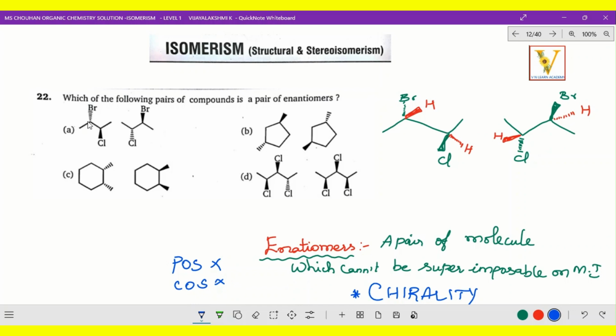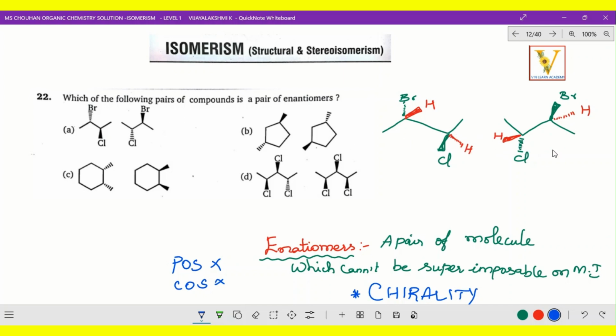The first option, Br or Cl, and here Cl Br, both are just the opposite of wedge and dash. I just bring it to your notice: Br is mentioned with dash and hydrogen wedge, and in the same way here chlorine wedge position, hydrogen dash position.